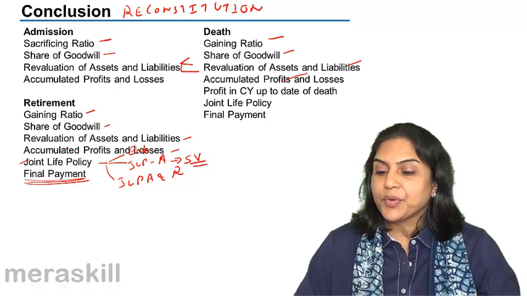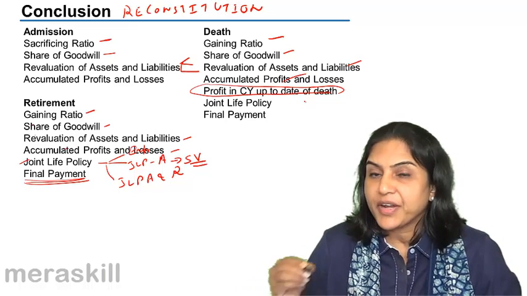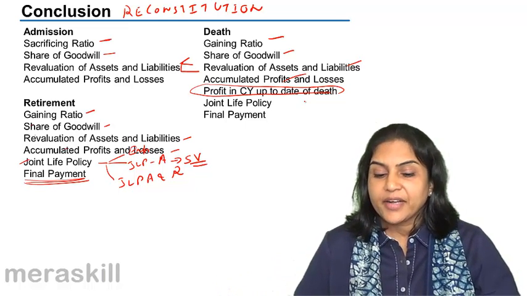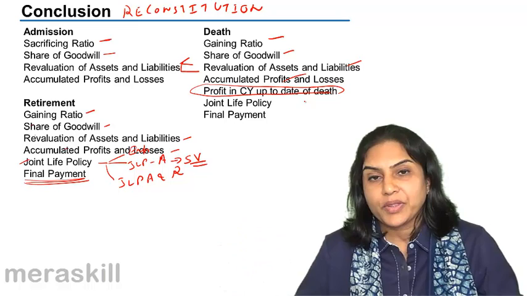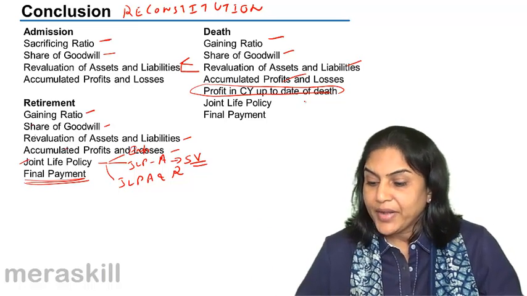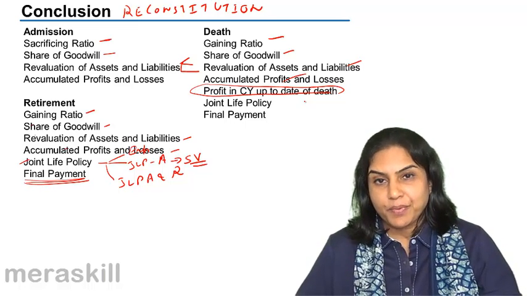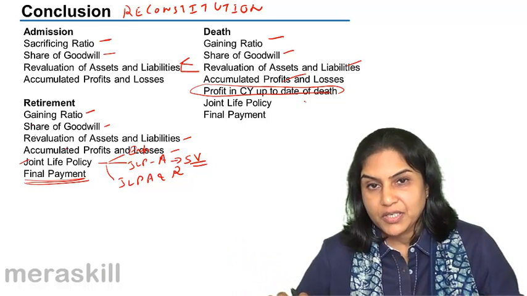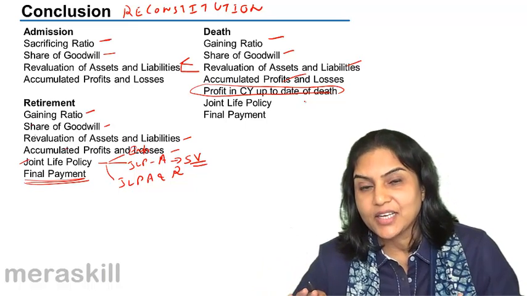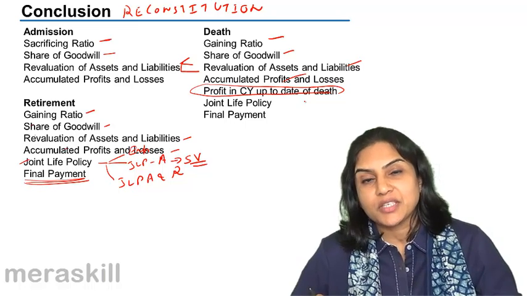The extra thing that we do in case of death is the profit in the current year up to the date of death. Death is sudden, it can happen any time during the year. Retirement is often planned along with the end of a financial year. But in case of death, when it happens suddenly in the middle of the year, an extra computation needs to be done for the amount of profit from the beginning of the year till the date of death, that year's profits. This is usually an estimate and based on the previous year's profit.